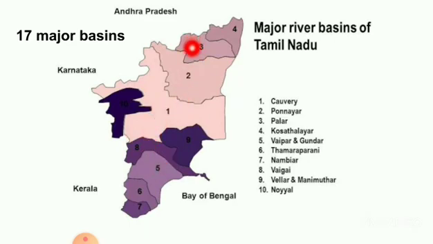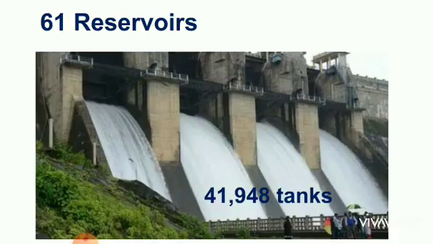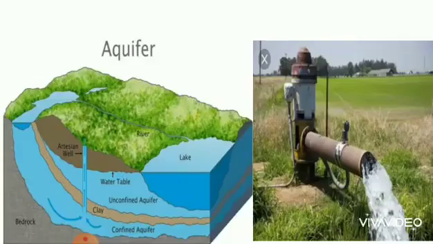Let us see some major river basins of Tamil Nadu. Kaveri, Ponnaiyar, Palar, Kodalaiyar, Vaippar and Gundar, Tamirabarani, Nambiyar, Vaigai, Vellar and Manimuthar, Noyyal. These are the major river basins of Tamil Nadu.